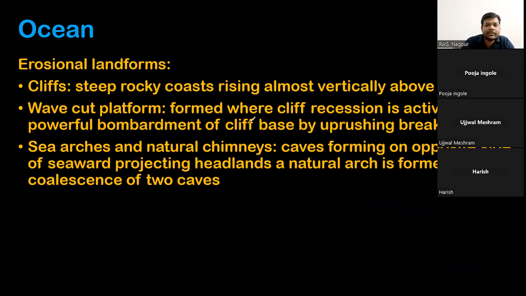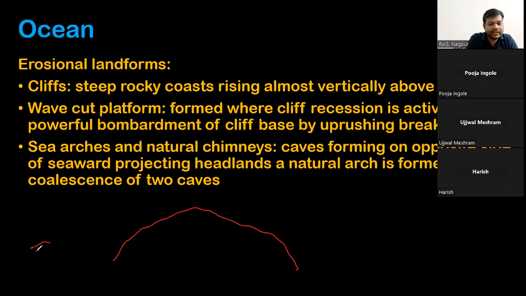Now the sea arches or chimneys. Here the sea acts as a chemical weathering agent. Suppose there is a rock inside the sea, with sea on all sides.